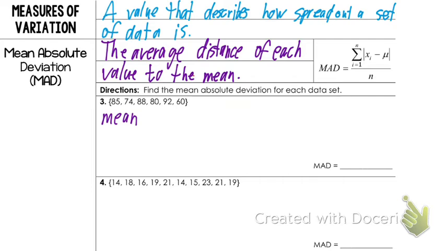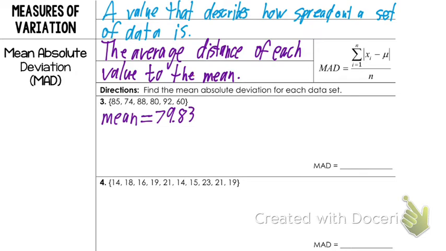Feel free to answer it when you get it. That might be your sum, but go and divide now. I would agree with that. 79.83 would be our mean right now. I got 71.5. 79.5 you said? I think we might have typed something in wrong. Try typing it in one more time.